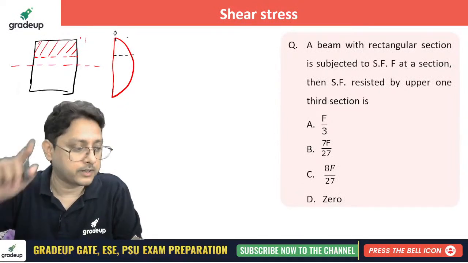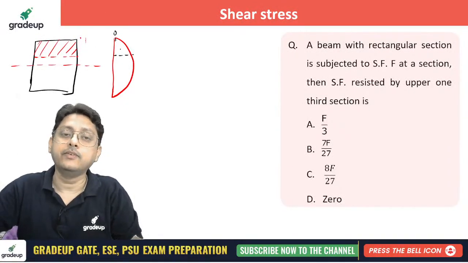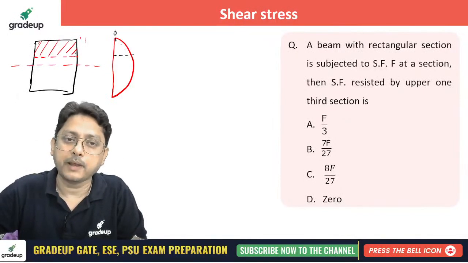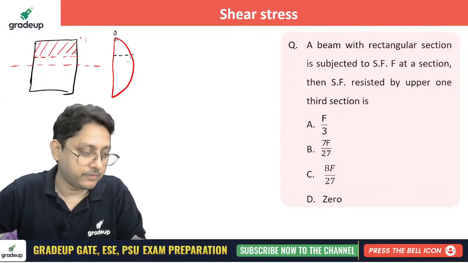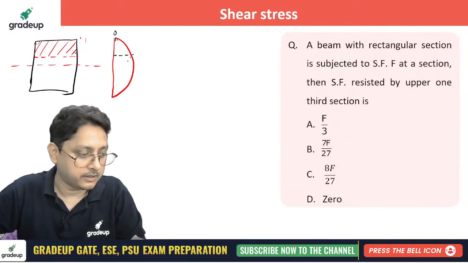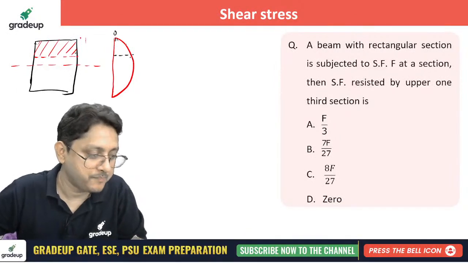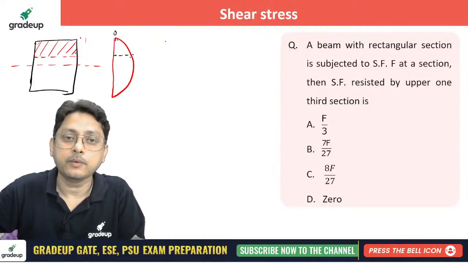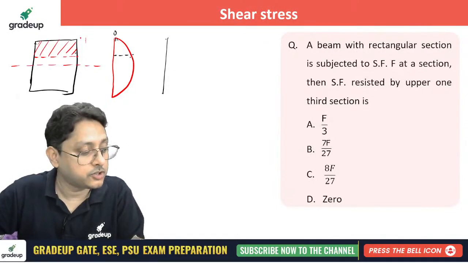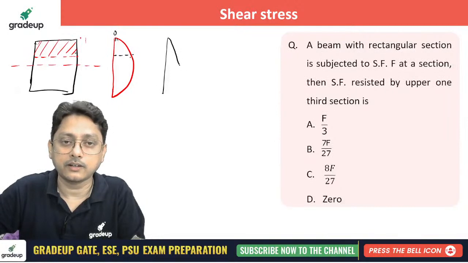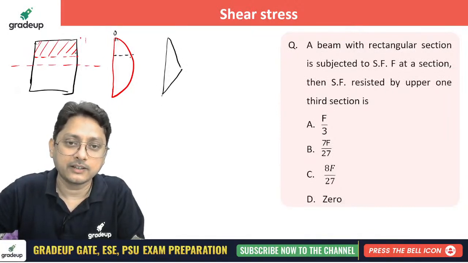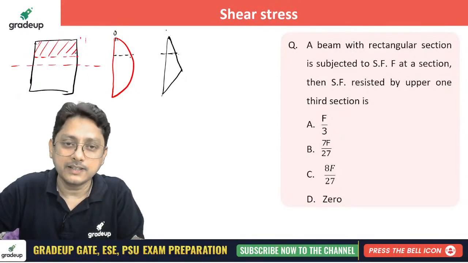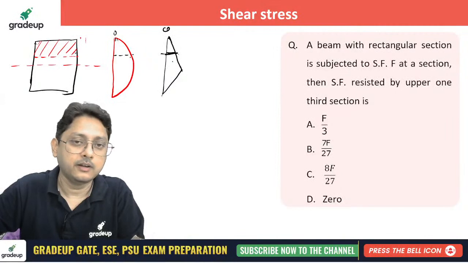Here you just calculate the shear stress, consider the average, and multiply with the area. Are you getting my point? The hashed area you multiply by the average, but it is not a linear variation, it is a parabolic variation. So how will you do that? Are you first of all understanding this problem? Suppose someone says to consider the shear stress distribution a linear one here, although it is not linear. If someone says like that, then what will you do? Consider 0 here, calculate the shear stress here, multiply by area.